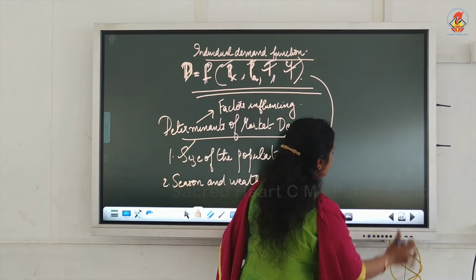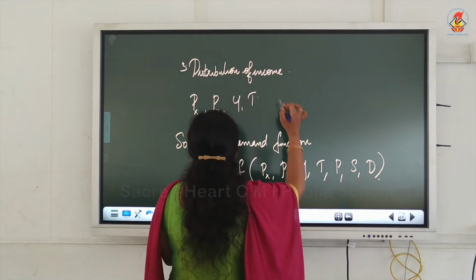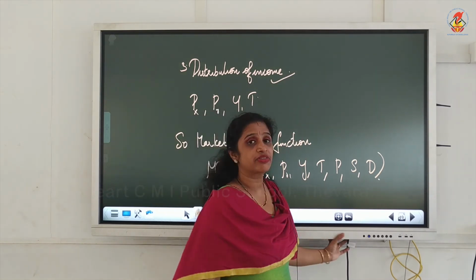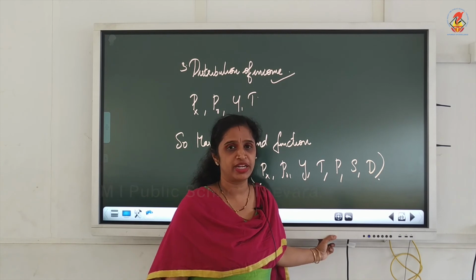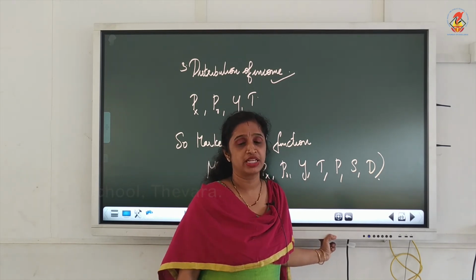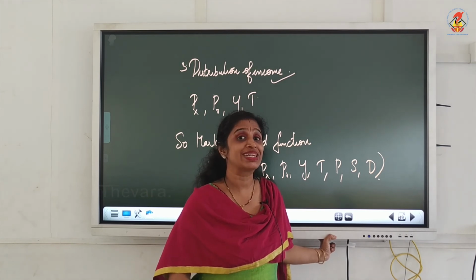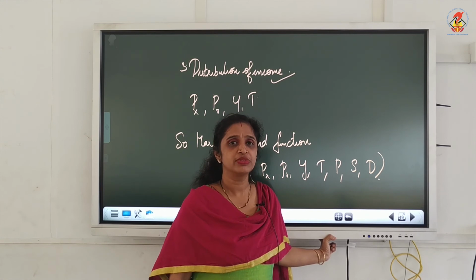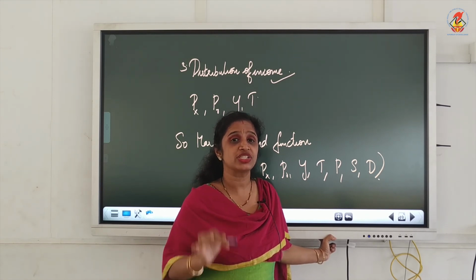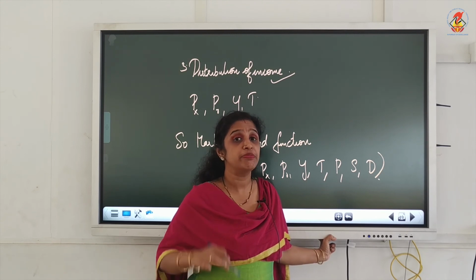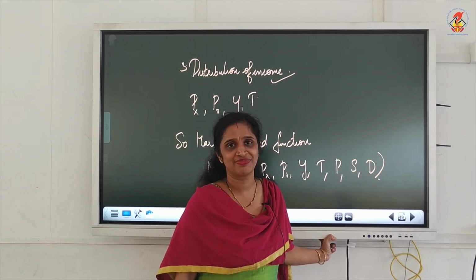Next is distribution of income. That is the next factor we have to explain with regard to market demand. If the distribution of income is properly done in the market, there won't be any difference between rich and poor. If there is unequal distribution of income, for example, if richer sections are taking more benefit in the society, demand for luxuries will increase.